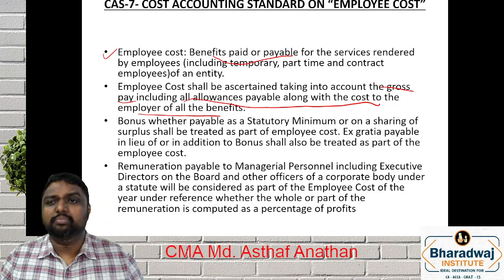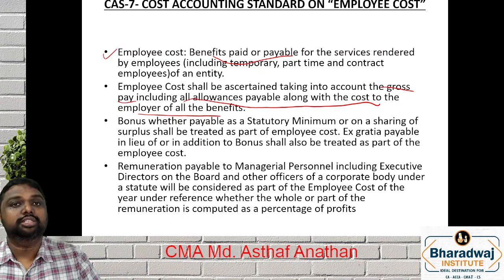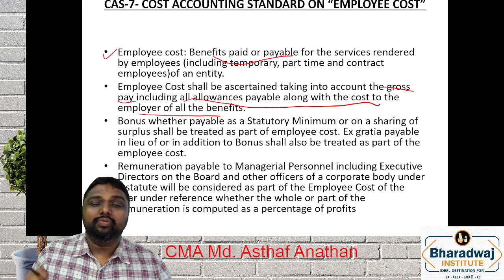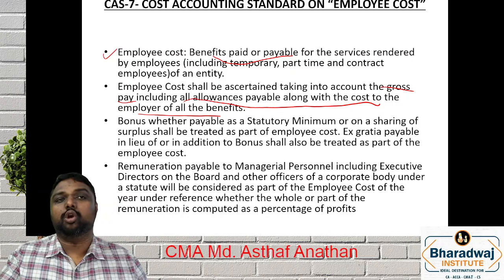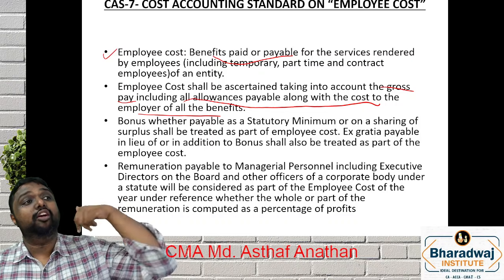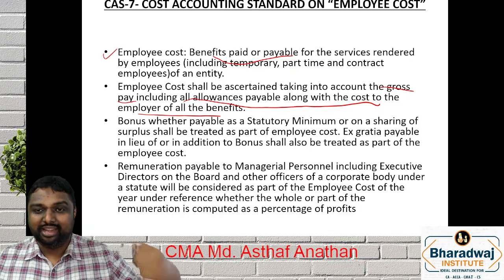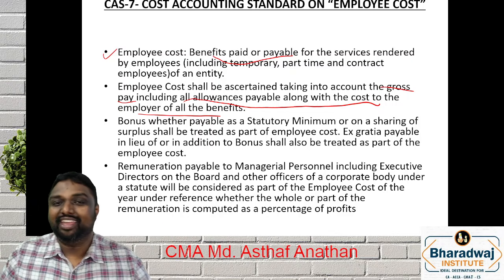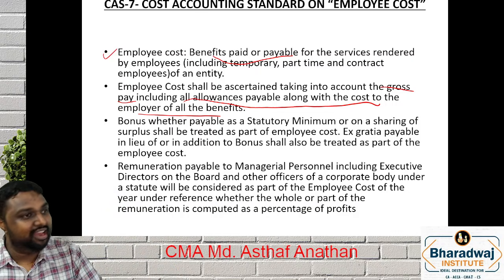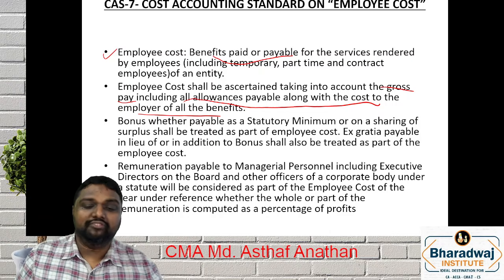Hospitalization expense reimbursed. Reimbursed means what? Employer is giving, that will come. Or maybe hospital expense borne by the employer, that will come. Or maybe hospitalization expense of the family of the employee, will it come or not? Family of the employee, company is giving because the employee is working. If the employee is not working, company will not give it. That means family also will come. Clear or not? Then medical insurance, everything will come under.